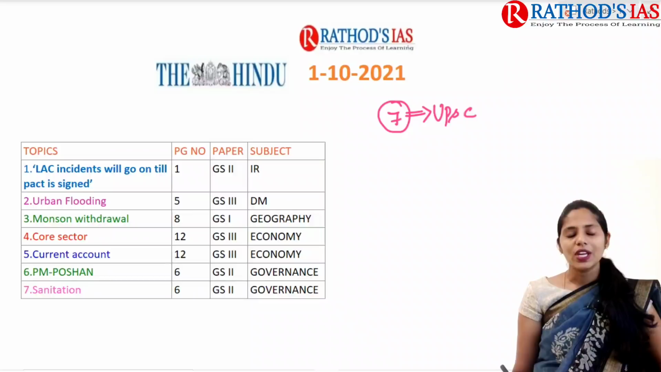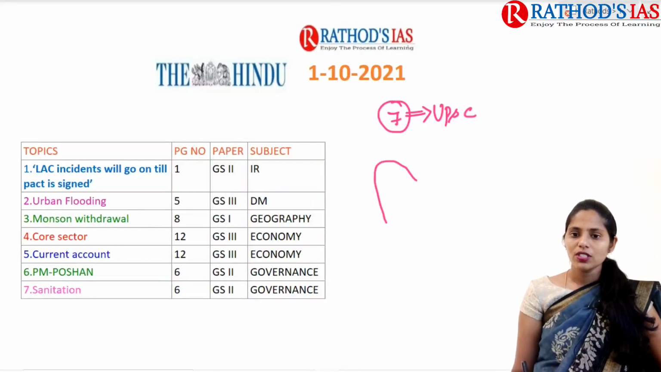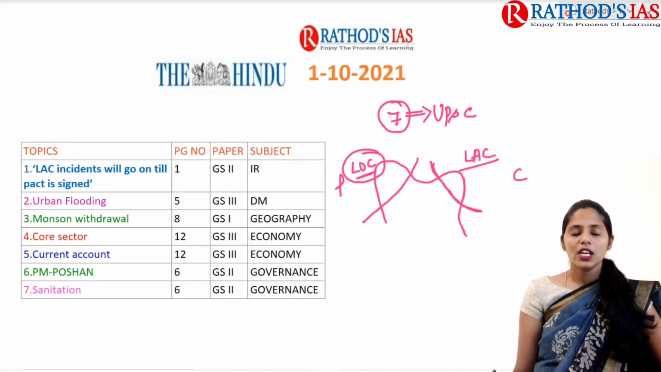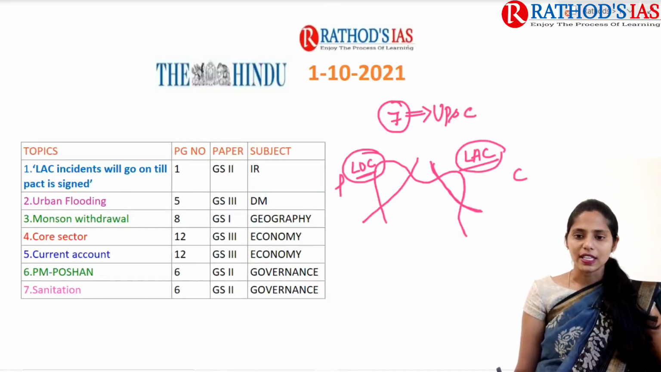So you need to know where this LAC is located. If you see the northernmost part of our India, we are sharing boundary with Pakistan and China on one side. Wherever we are sharing boundary with Pakistan, we have the Line of Control, LOC. So LOC is present at the India-Pakistan border. And LAC is mainly present at the India-China border. Across this India-China border, we have the Line of Actual Control, in short called LAC. You have to remember this basic difference.